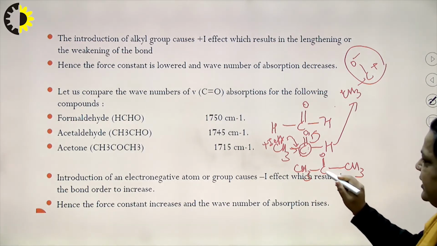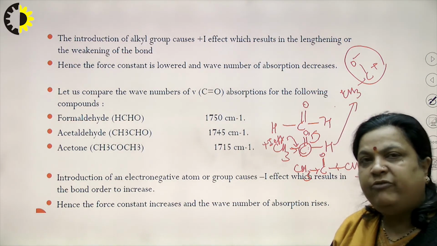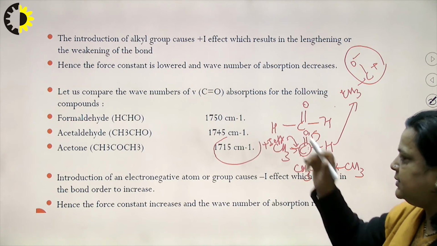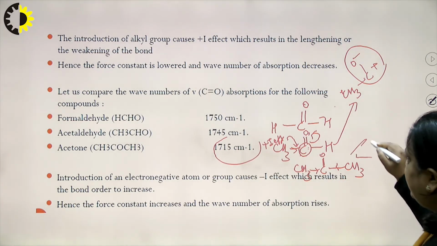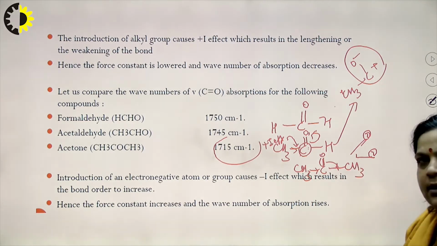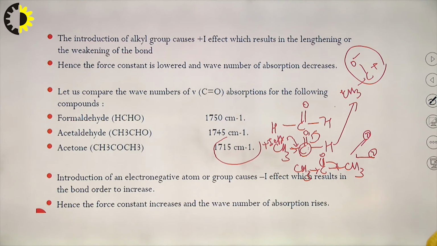Now, in another case there are 2 plus I effect groups, meaning more anti-bonding electron or more contribution towards this anti-bonding electron, that is, the bond order also decreases. So, the value of frequency or absorption wave number also decreases. In another way we can say there are 2 resonating structures, here and there, so the value of wave number also decreases.